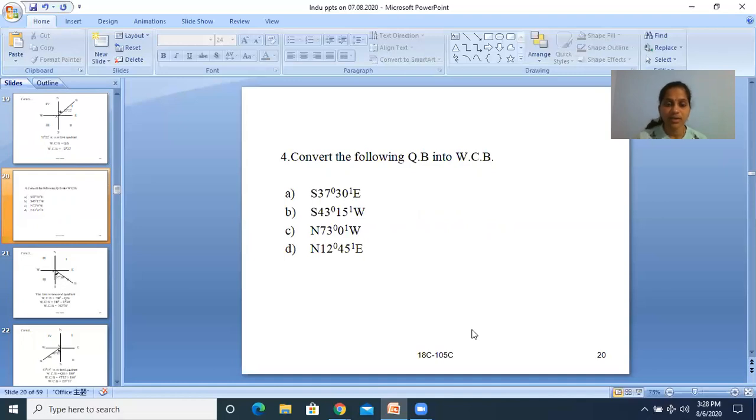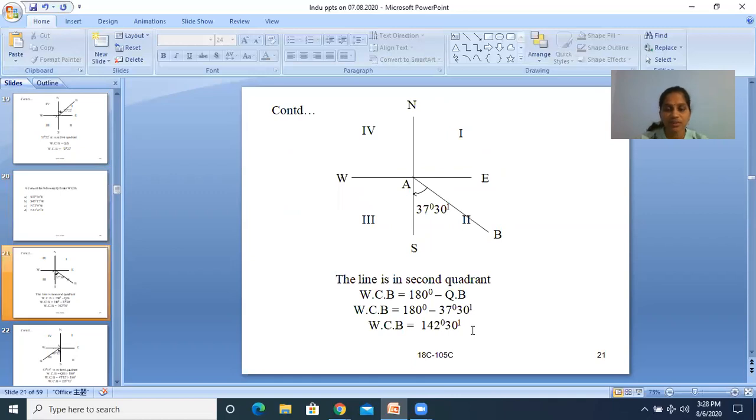Second quadrant. South 43 degrees 15 minutes west. Southwest, third quadrant. North 73 degrees 0 minutes west. Northwest is the fourth quadrant. North 12 degrees 45 minutes east is the first quadrant. Then we will see the conversion.